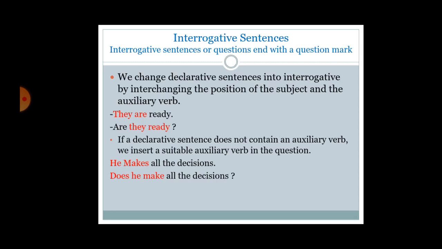Interrogative sentences or questions end with a question mark, right? We change a declarative sentence into an interrogative by interchanging the position of the subject and the auxiliary verb. They are ready. Are they ready? If the declarative sentence does not contain an auxiliary verb, we insert a suitable auxiliary verb in the question. He makes all the decisions. Does he make all the decisions?